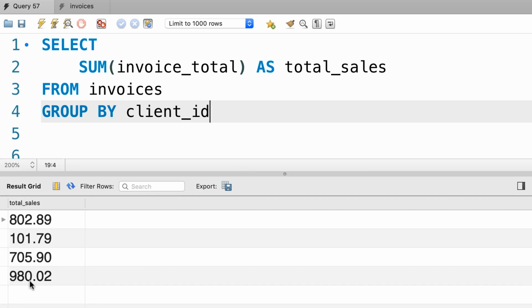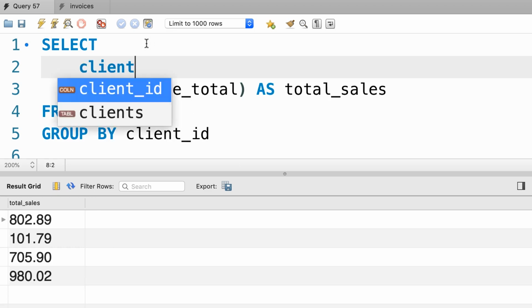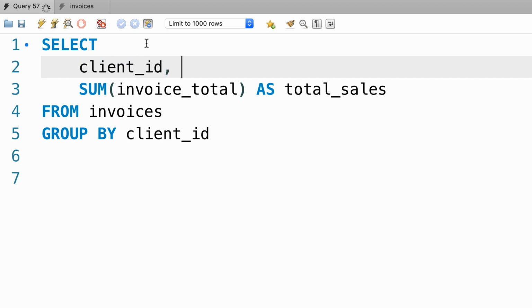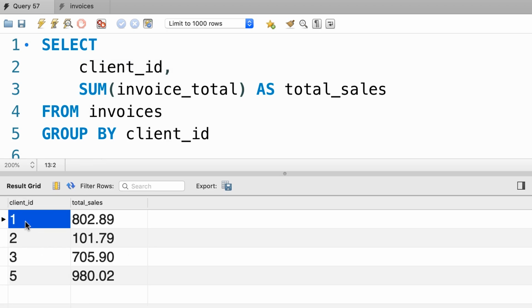These are the total sales for each client, but we don't see the client ID here. So let's add it to our select clause, client ID. And now next to each client, we can see the total sales value.